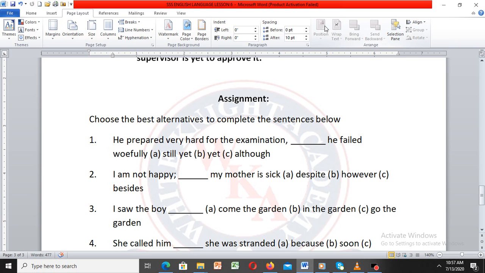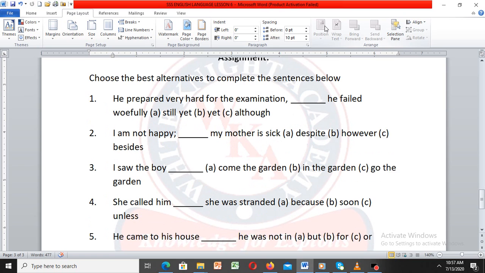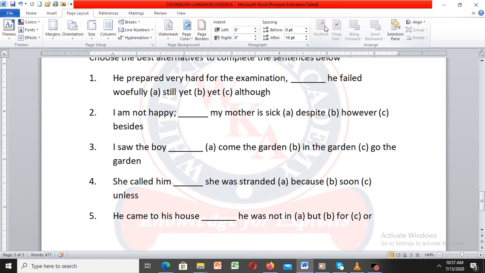Alright, number 3 now. I saw the boy, dash. A, come the garden. B, in the garden. C, go to the garden. 4, she called him, dash. She was stranded. A, because. B, soon. C, unless. 5, he came to his house, dash, he was not in. A, but. B, for. C, all.